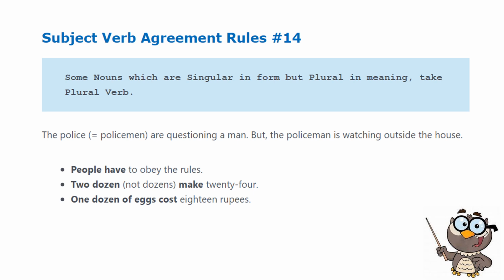2 dozen, not dozens, make 24. Again, 2 dozen. You don't need to add s to the word dozen because you have already said the number of dozen, meaning you limited it already. That's why you should say 2 dozen, not dozens. Number 3: 1 dozen of eggs costs 18 rupees.